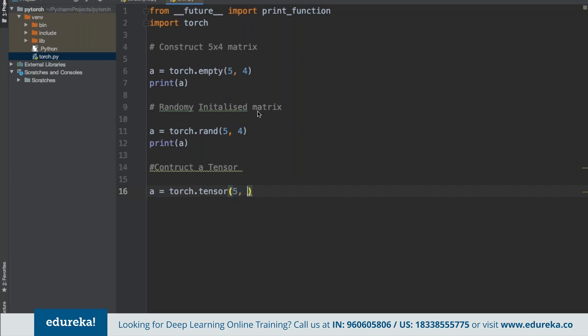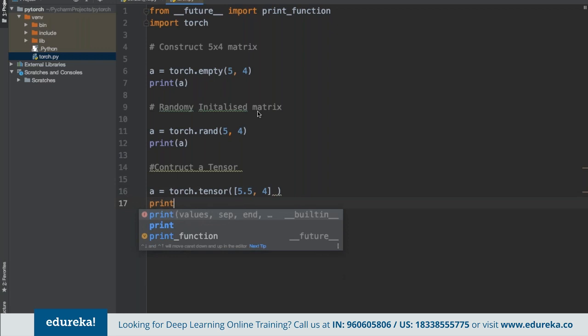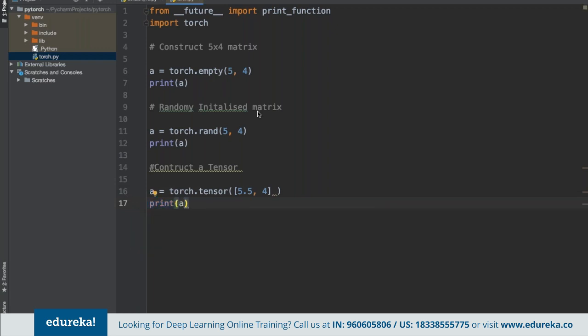Suppose here we are using tensor, we can specify 5.5, and then 4 as a part of the value, and then we can print A again. Remember, whenever we are using the torch library here, we do have to import the torch library, without which we won't be able to print this up.